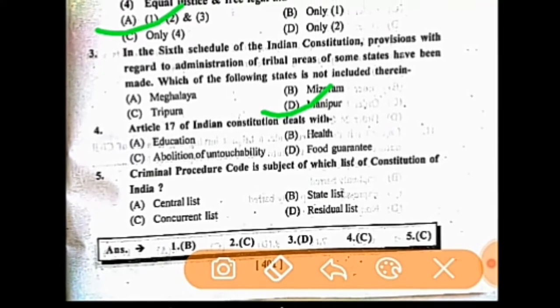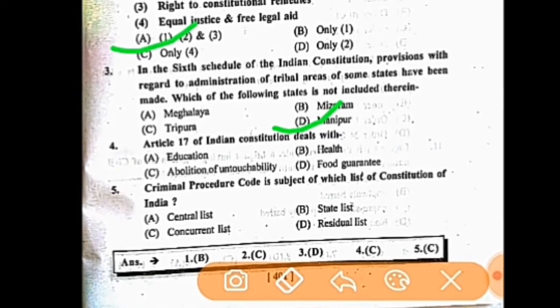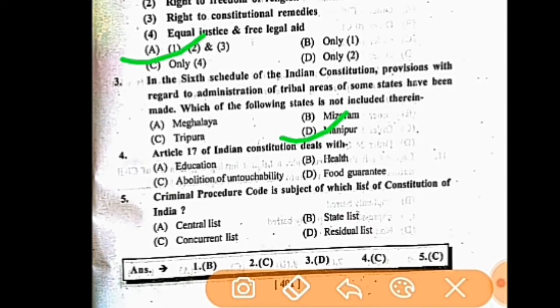Now question number 4. Article 17 of the Indian Constitution deals with A, Education; B, Health; C, Abolition of untouchability; and D, Food guarantee. So the correct answer is C, Abolition of untouchability. This one is the right answer. Question number 5. CRPC is a subject of which list of the Constitution of India? Your options are A, Central list; B, State list; C, Concurrent list; and D, Residual list. So the correct answer is the Concurrent list.